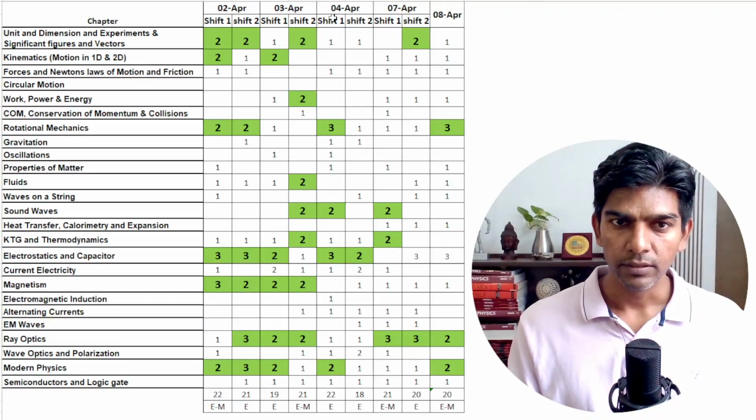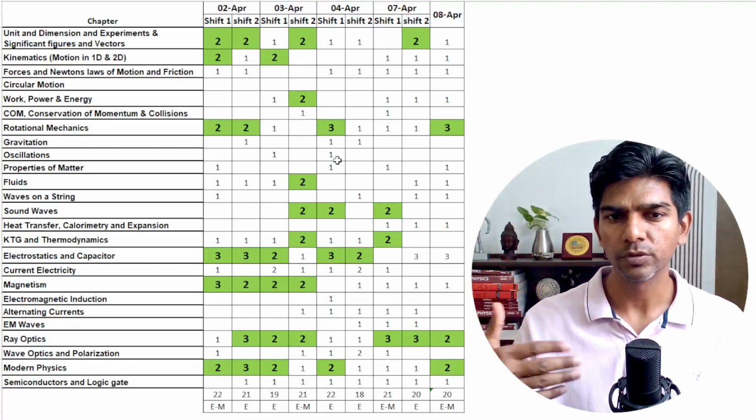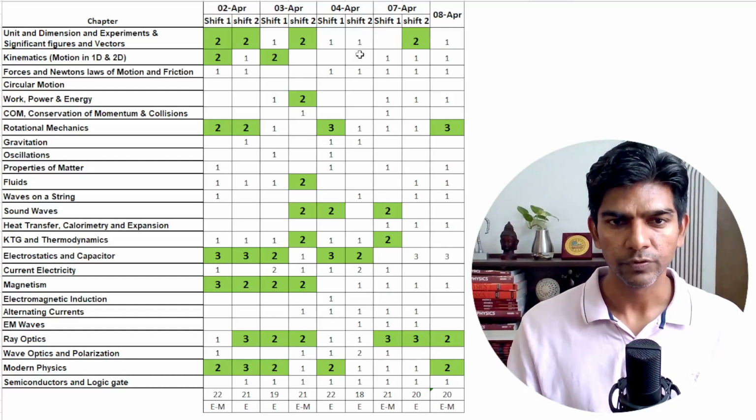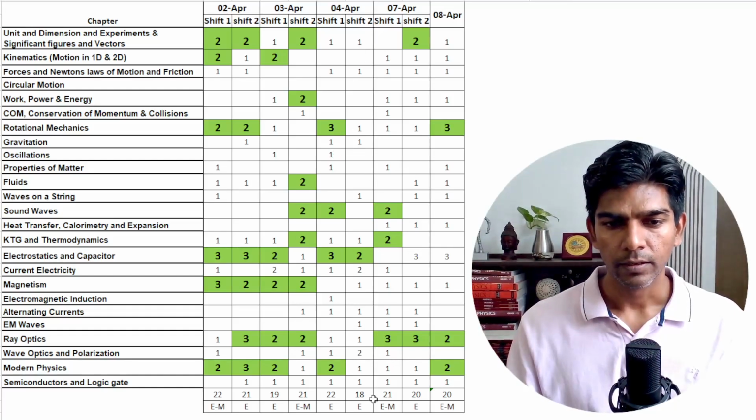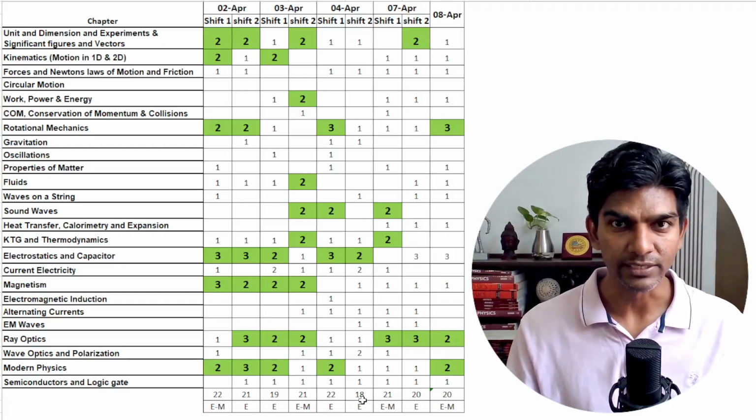Now let us see the 4th April shift 2. So 2 questions came from electrostatics and capacitors. Overall, we can say there is a uniform distribution of questions across different chapters in shift 2. I have data of 18 questions, and overall, whatever questions I have seen, all were easy.